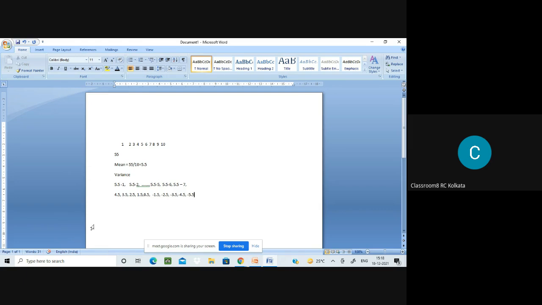Clear? So variance means this. Now, what do we do with this variance? We come back to where we started. I think I was sharing this screen over here. So this variance, wait, I think I have to share this.